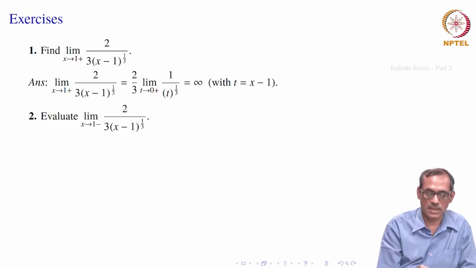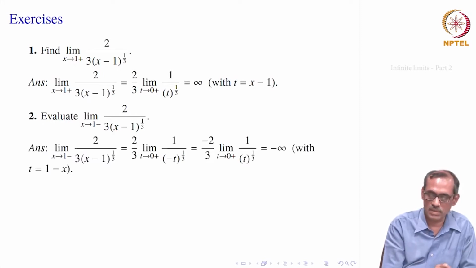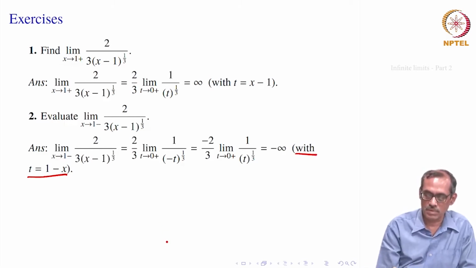So, second exercise: you want to evaluate the limit as x goes to 1 minus of the same thing, 3 into x minus 1 to the power 1 by 3 in the denominator. It is the same function, but now x goes to 1 minus, that means x is smaller than 1, so x minus 1 becomes negative. If you substitute t equal to 1 minus x, now we want to keep it positive, so t will go to 0 plus again.